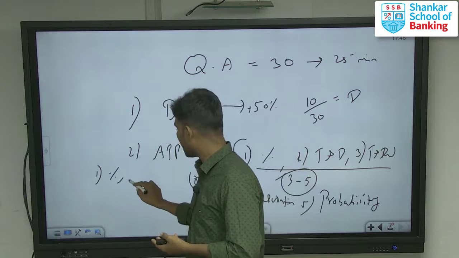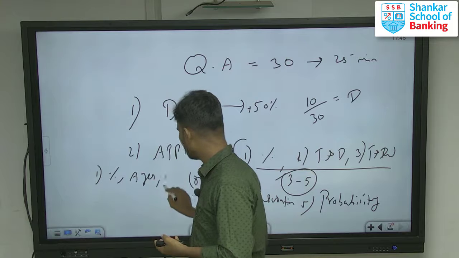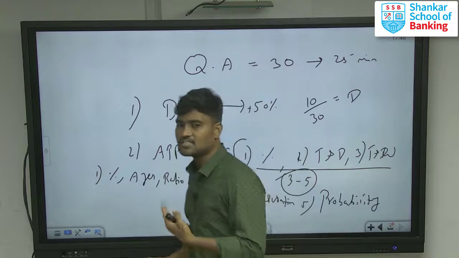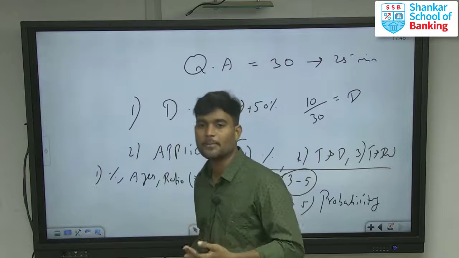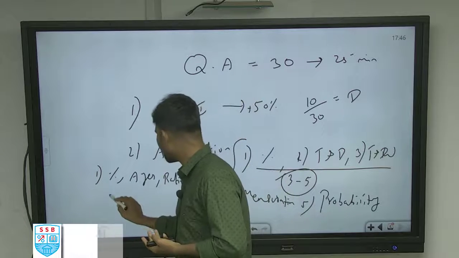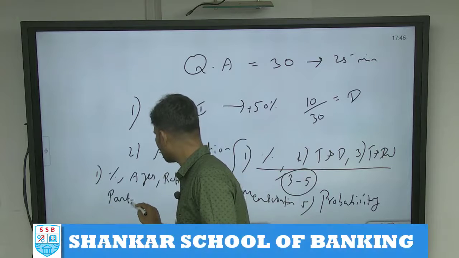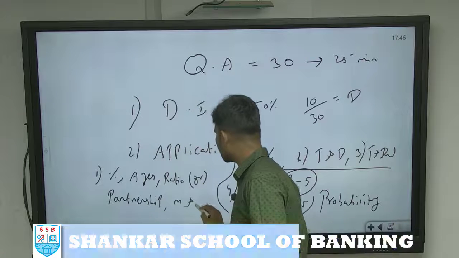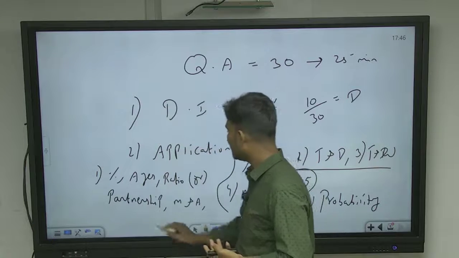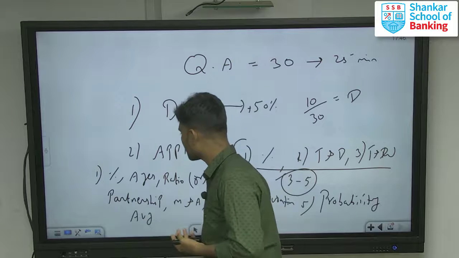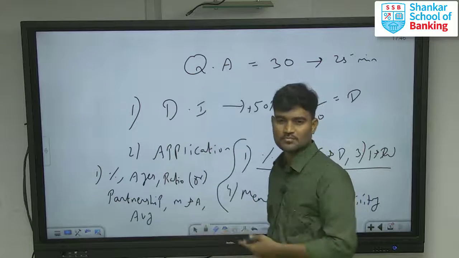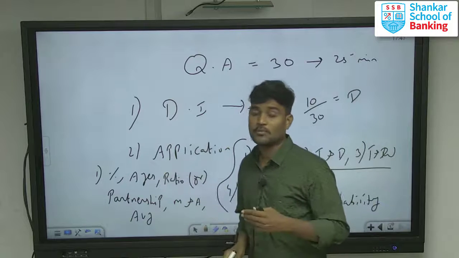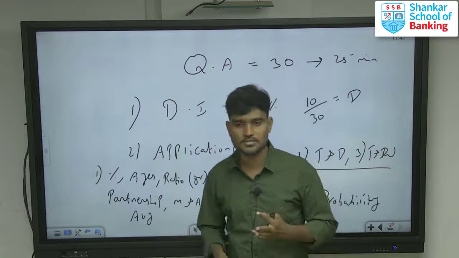The second thing is ages and ratio. Once you learn ratio, it's very easy. Then ages, partnership, mixtures and allegations, and then average. This is also another group. Whether you are strong in the first group or the second group, you can secure a minimum of 5 marks.